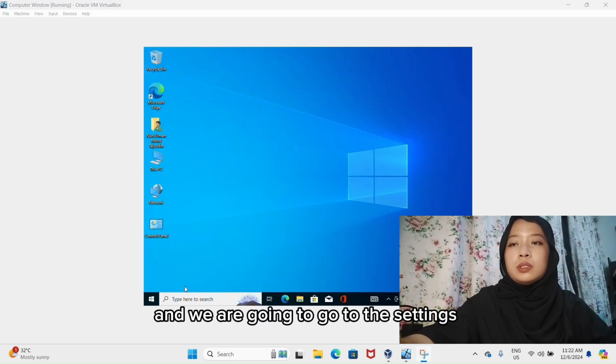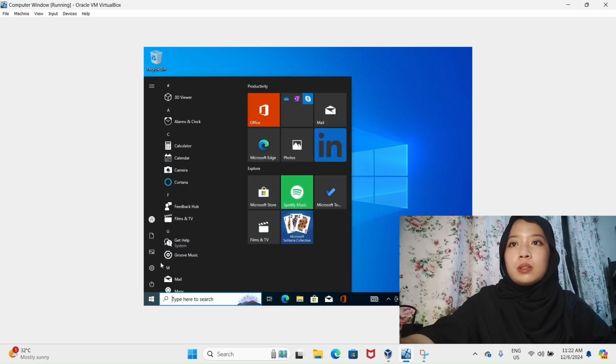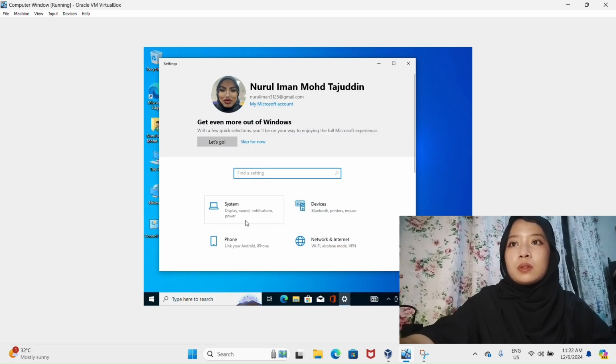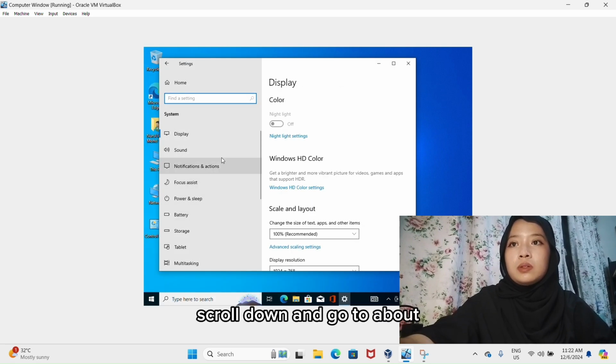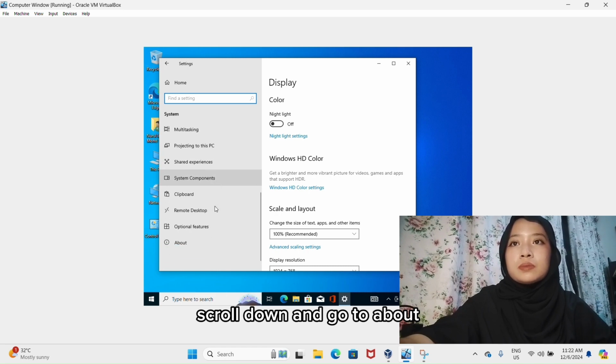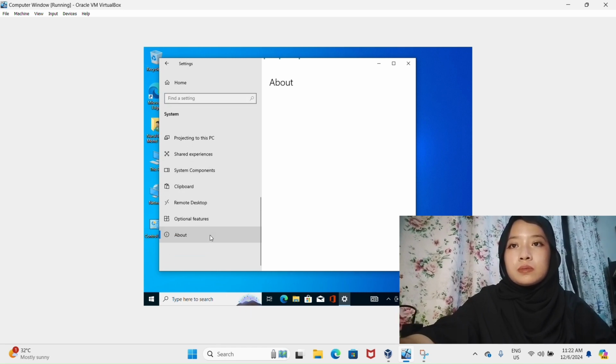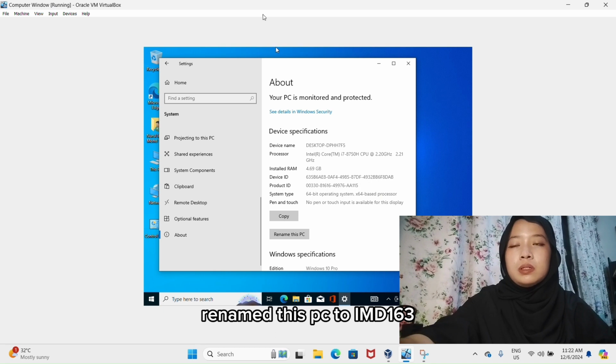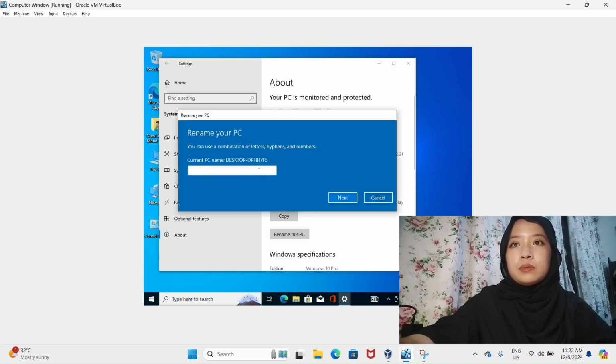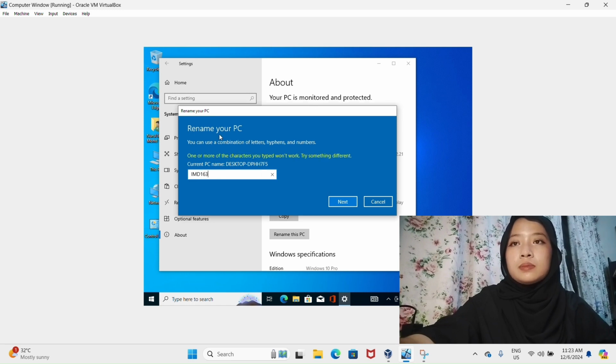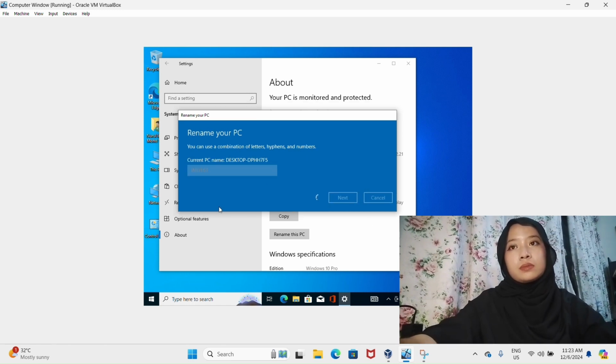And we're going to go to the settings and click system. Scroll down and go to about. Rename this PC to IM163, and then next. Restart it.